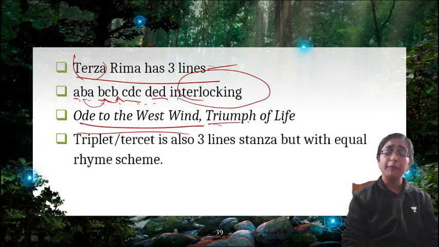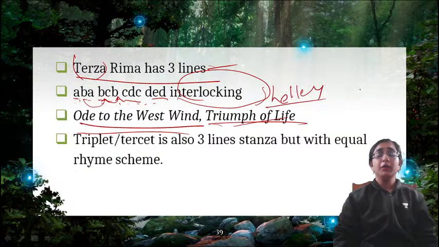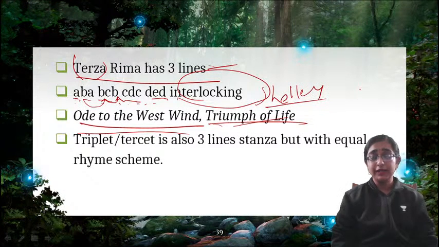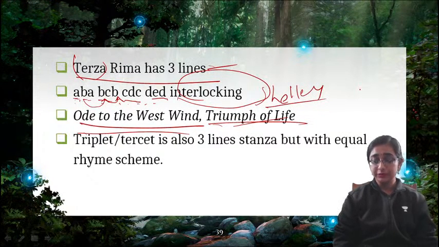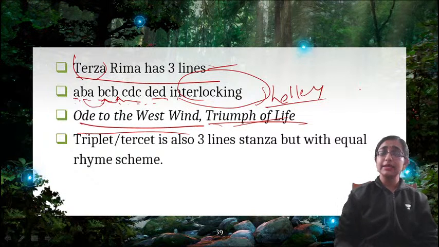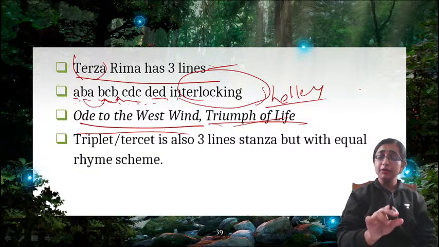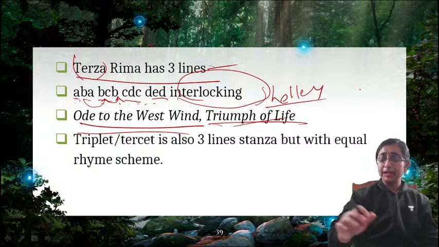Another is Triumph of Life. This is also a poem by Shelley. Both are written by Shelley, Ode to the West Wind and the Triumph of Life. These are examples of terza rima verse form. Okay. So terza rima means it has 3 lines and the stanzas are interlocking. Interlocking means that the rhyming words are repeated after a particular number of lines.